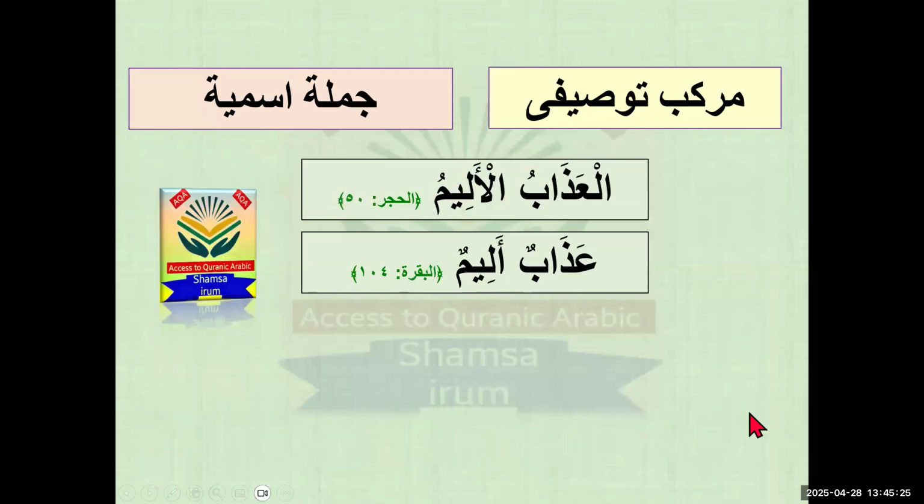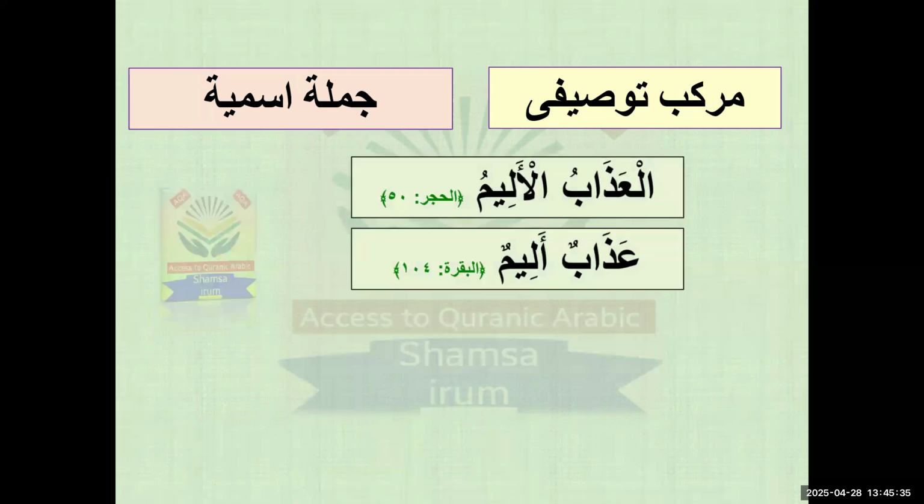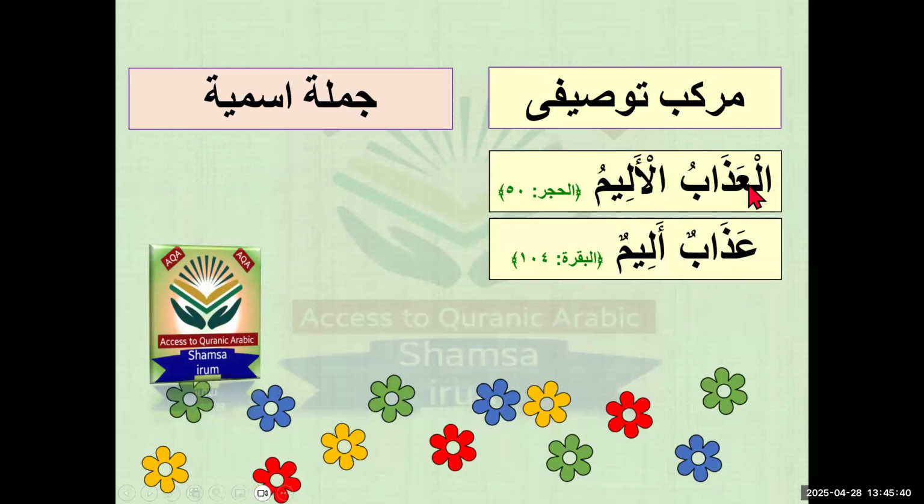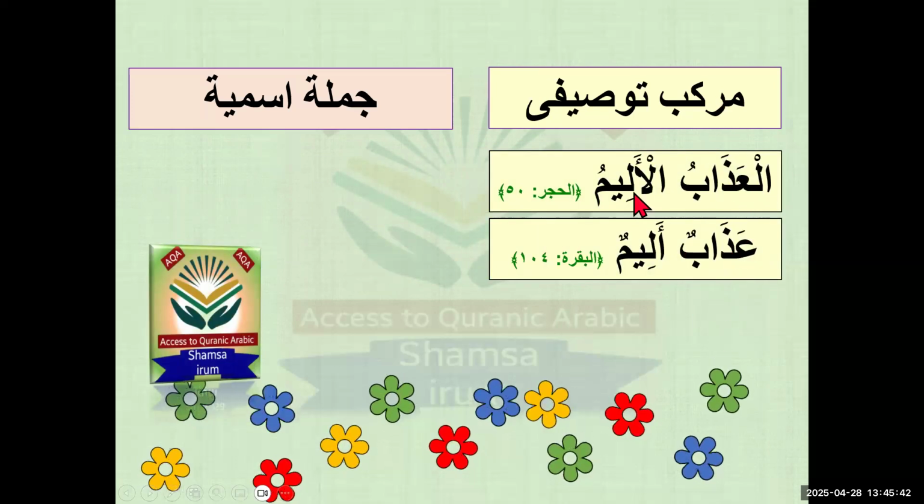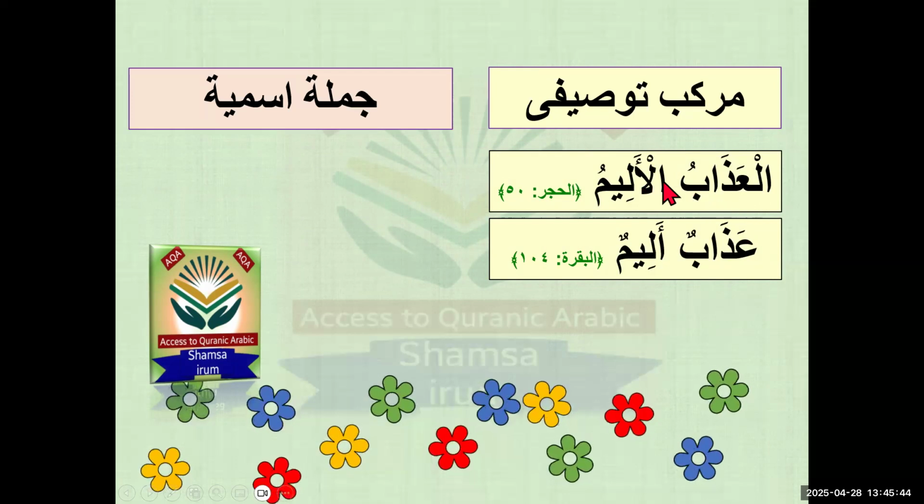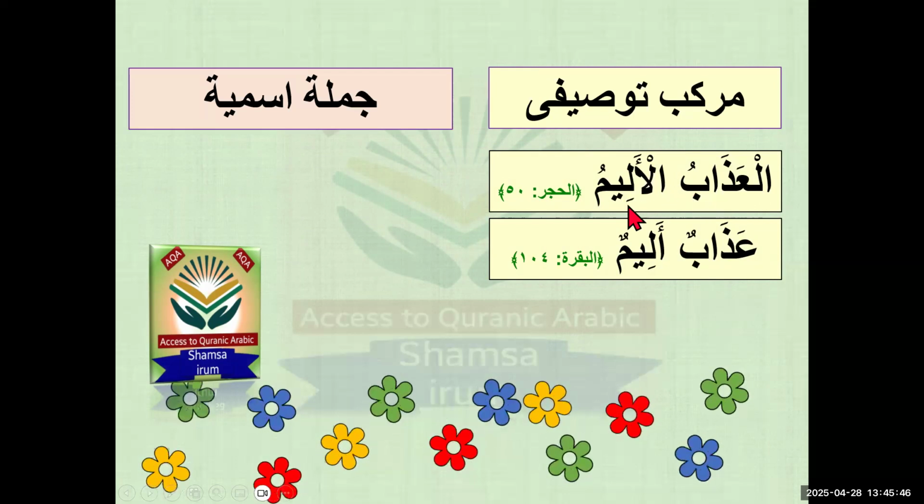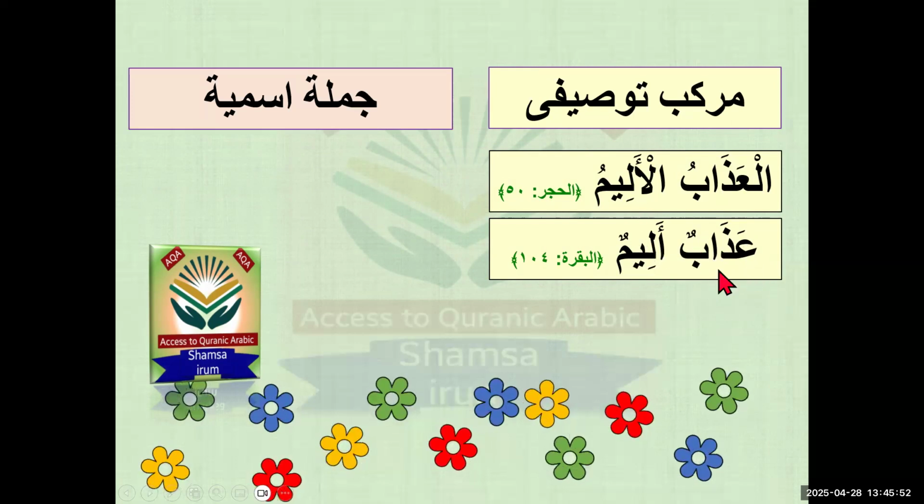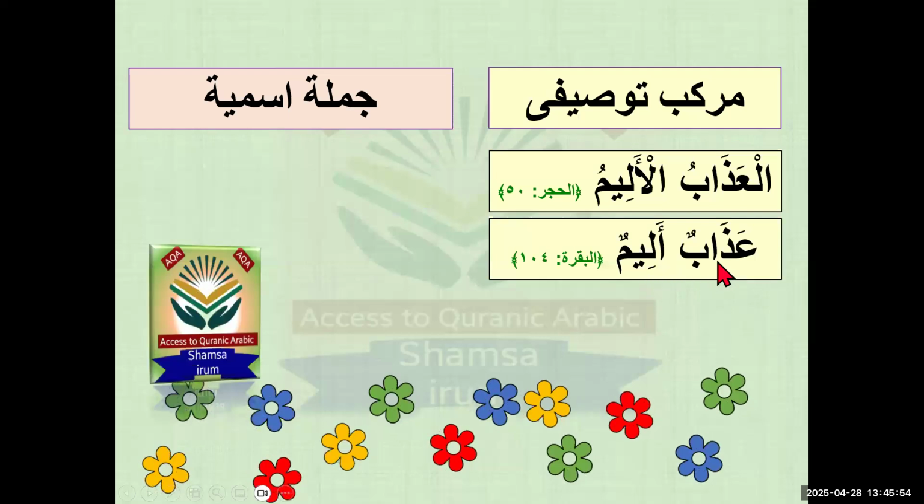One more activity. You have to choose which one is markab tawsifi or jumla ismiya or one of them. So pause the video. I hope you got this answer. They both are markab tawsifi. There is no jumla ismiya here, because in the top one, al-adabu al-alimu, they both are marifa. They both are definite. On the other hand, the bottom one is adabun alimun. They both are nakira. They both are indefinite.